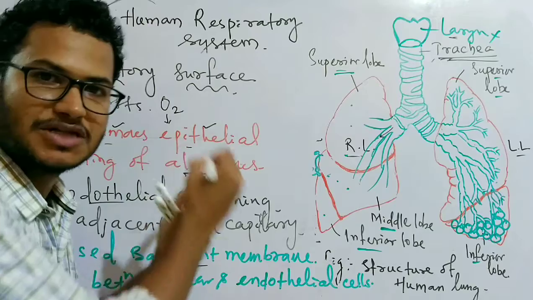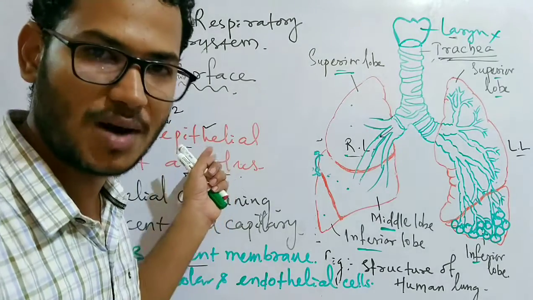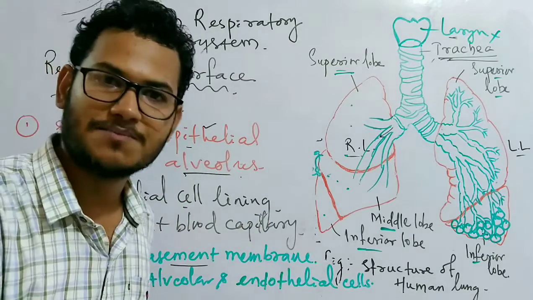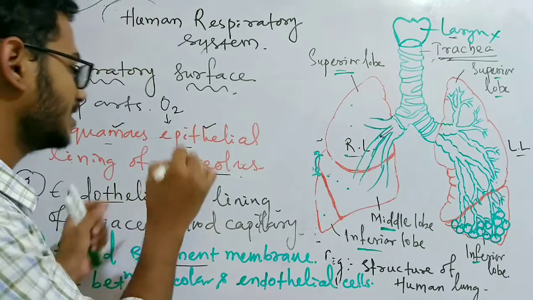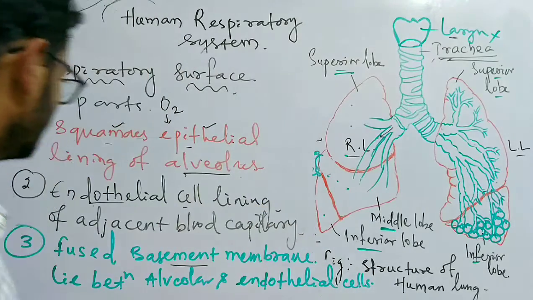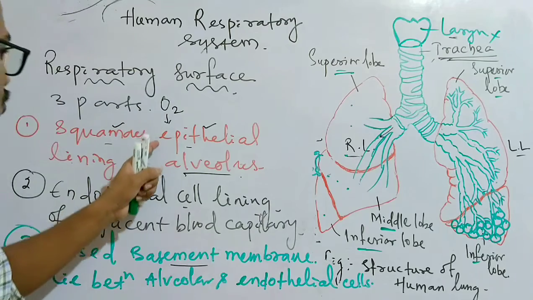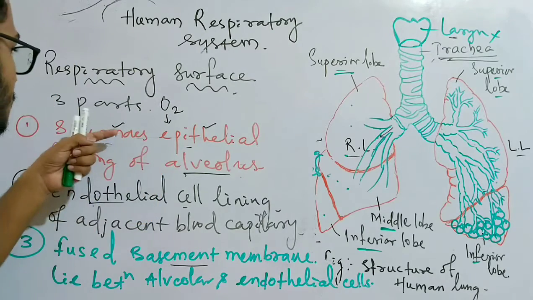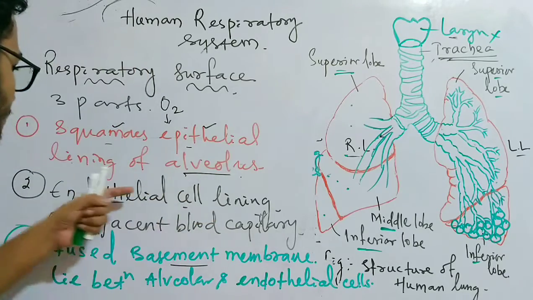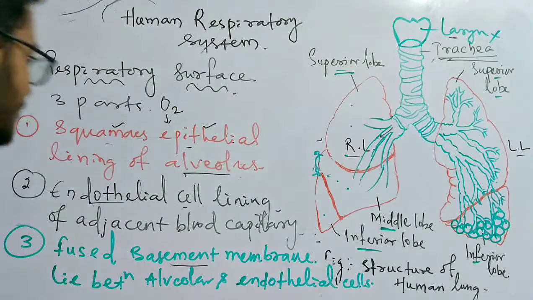So first oxygen from the alveolar sac enters the squamous epithelial lining of its own wall, that means the alveolar wall. Then it diffuses through the basement membrane. Then it passes through the endothelial cell lining, which is the wall of the blood capillary. So first it passes through the alveolar wall, through the squamous epithelial lining, then the fused basement membrane, then the endothelial cell lining of the blood vessel to reach the blood.